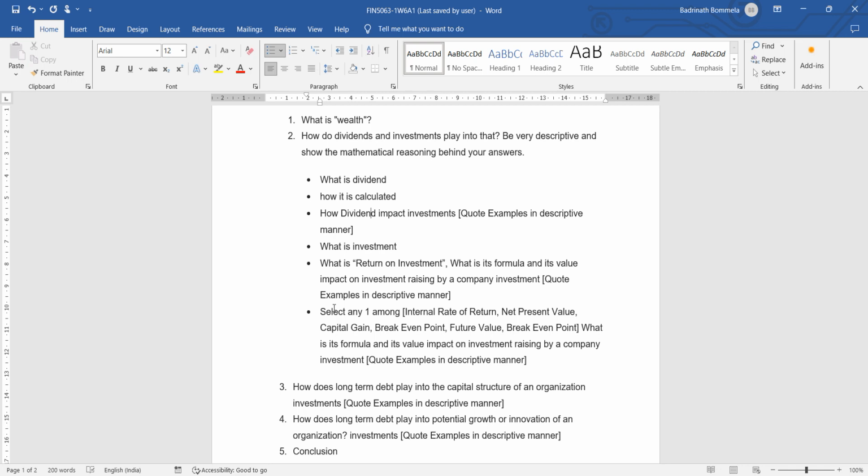For example, there are two organizations. One company is paying a larger dividend and one company is paying some value less than what the other company is paying. What happens?